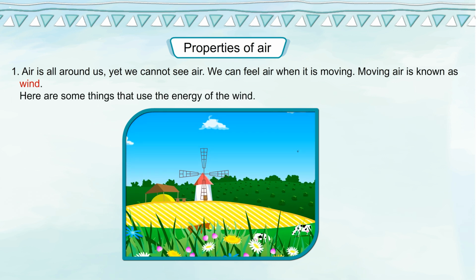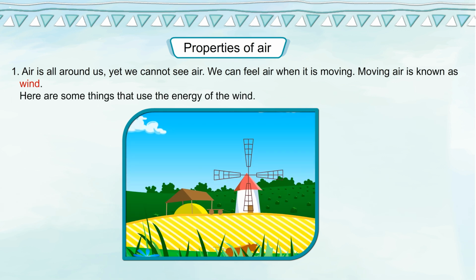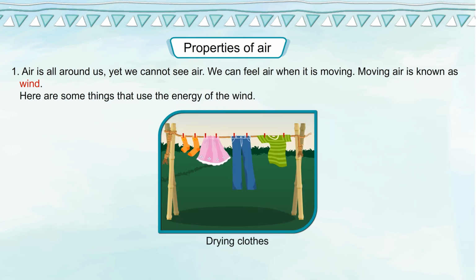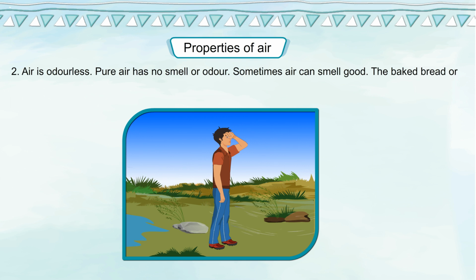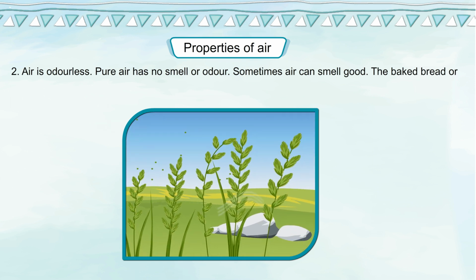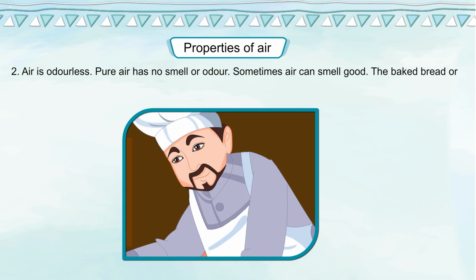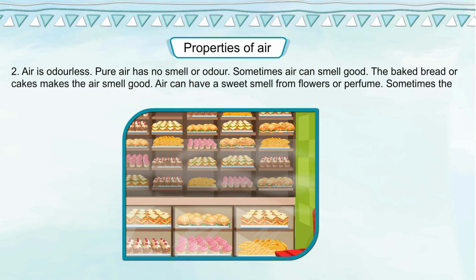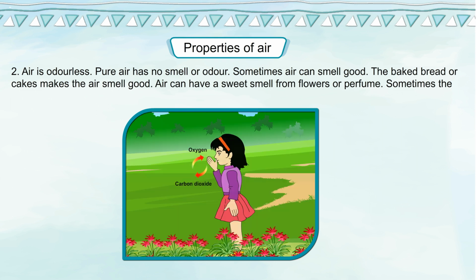Here are some things that use the energy of the wind. Running windmill, flying kites, drying clothes. 2. Air is odorless. Pure air has no smell or odor. Sometimes air can smell good. Baked bread or cakes makes the air smell good. Air can have a sweet smell from flowers or perfume.